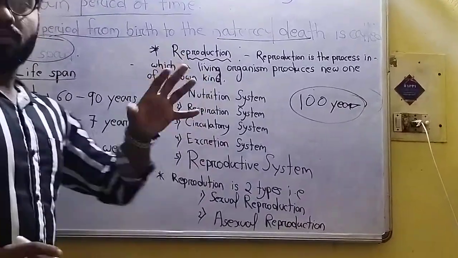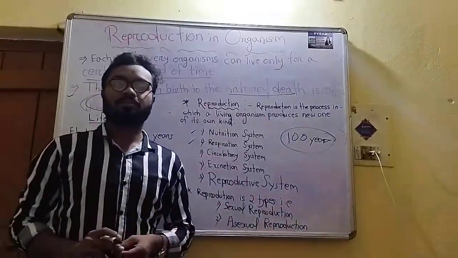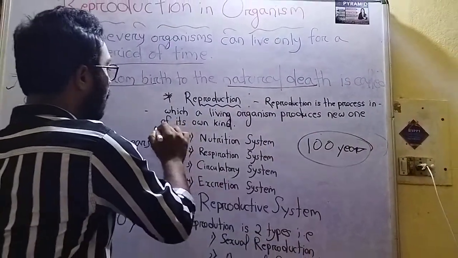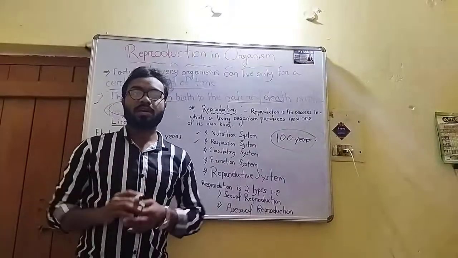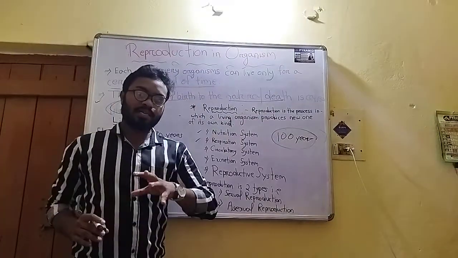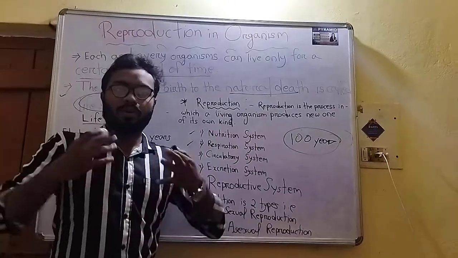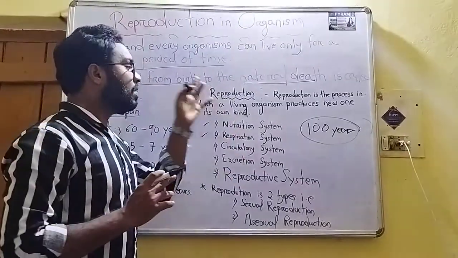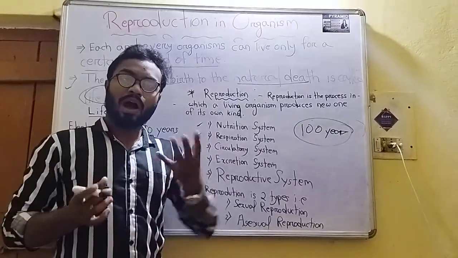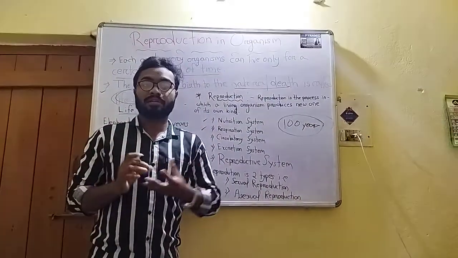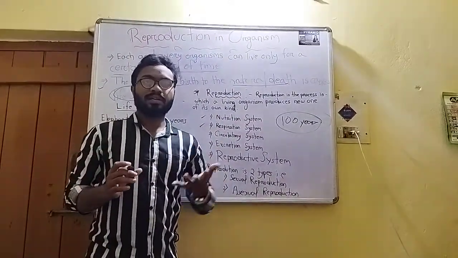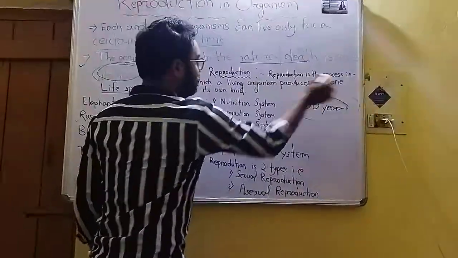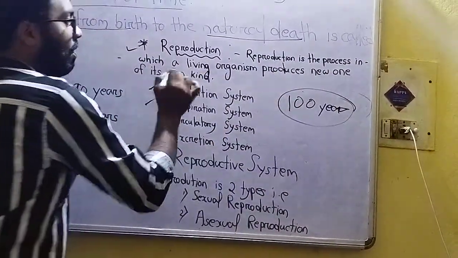So now we will come to our topic, that is reproduction. Reproduction is the process in which a living organism produces new ones of its own kind. That process is called reproduction. How reproduction or the reproductive system works, I will explain after this. Reproduction is the process in which the living organism produces new ones of its own kind.